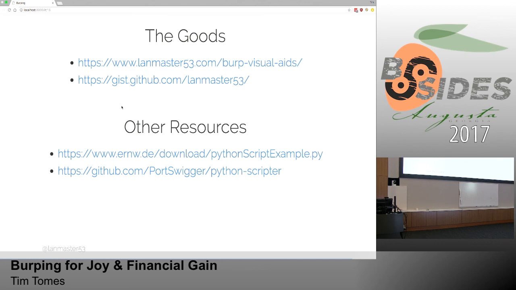These are the other resources that I came across when I was trying to figure out how to use Python scripter. The Python scripter example, a really basic example, didn't help me a whole lot. Digging through the source code, which is the second link, is really where I began to understand how to do it. Moving forward, I'm going to try to demystify that and create some documentation so that you don't have to dig through the source code yourself. You can just come to my website and see how to actually write those.